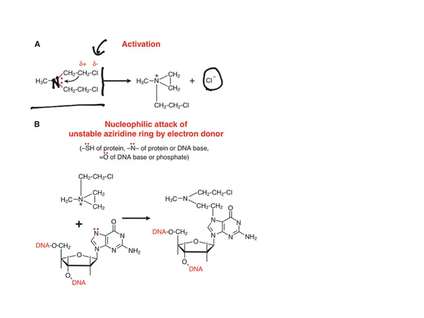So when chlorine leaves, the carbon will have a partial positive charge which forms a bond with the lone pair of electrons of this nitrogen, and that results in this aziridine ring. But the important thing is it is creating a nitrogen with positive charge. So this aziridine ring is very unstable. So this nitrogen is looking for electrons. Wherever it finds electrons, it forms a bond.